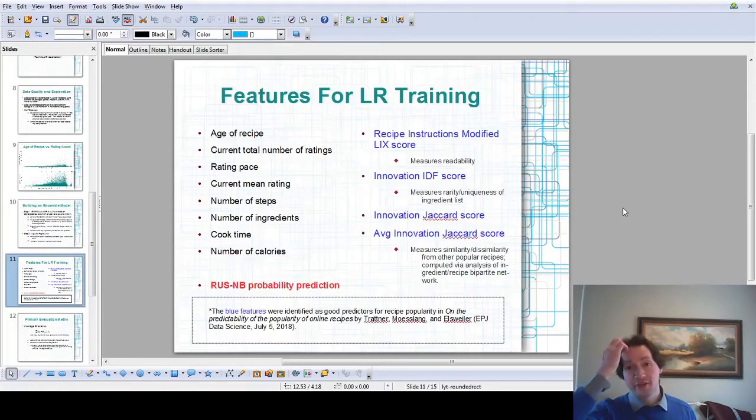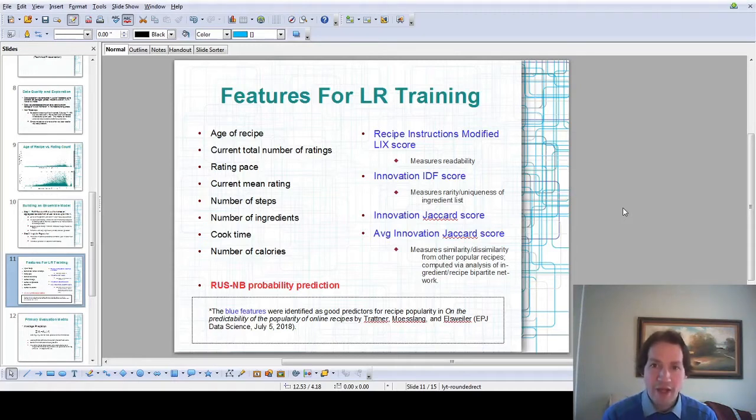Here's a list of the features on which the logistic regression is trained. The 9th feature is the probability prediction output by the first ensemble model of naive Bayes estimators, so it's training on the previous prediction. The last 4 features I think are kind of interesting. These were identified in an academic paper I came across called On the Predictability of the Popularity of Online Recipes by Trattner, Moesslang, and Elsweiler, appearing in EPJ Data Science in 2018. I looked through this paper, and these 4 features were identified as being strongly predictive.